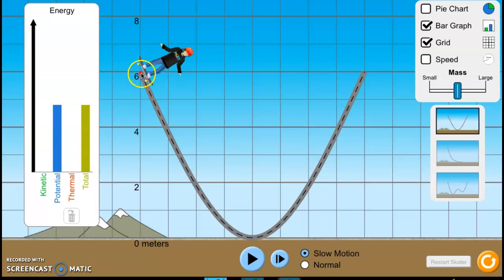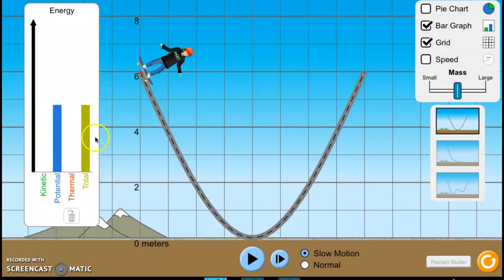He is starting off at the highest point, and we know that gravitational potential energy depends on his mass and it depends on his height. Since he's at the highest point, we call this GPE max. It's gravitational potential energy maximum. It's at the highest point. And since he has not started to move, kinetic energy equals 0. So total energy equals GPE max at this point, right? The total energy is made up completely of potential energy, okay?